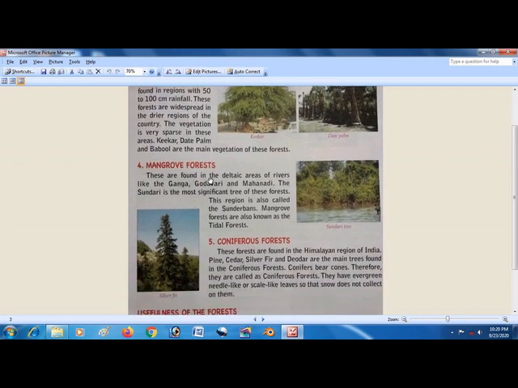Now comes number 4, that is mangrove forest. These are found in the deltaic areas of rivers like the Ganga, Godavari and Mahanadi. The Sundari is the most significant tree of this forest. This region is also called the Sundarbans. Mangrove forests are also known as the tidal forest. So these forests we find wherever the rivers are meeting seas, in those places.